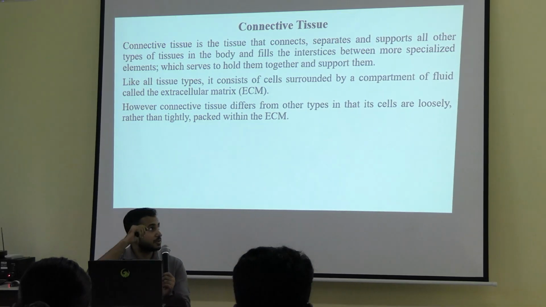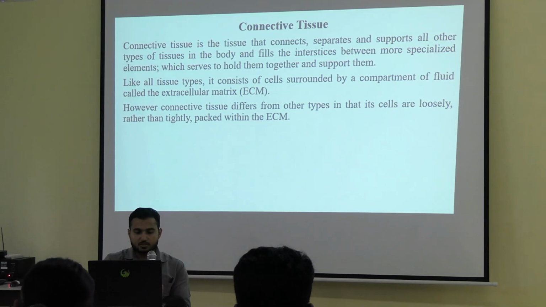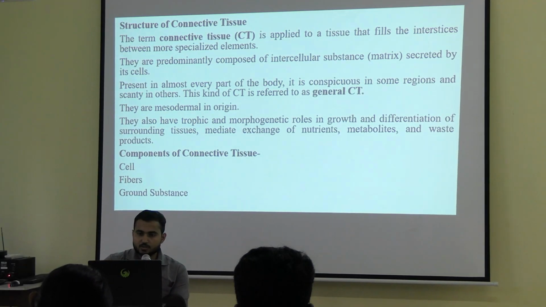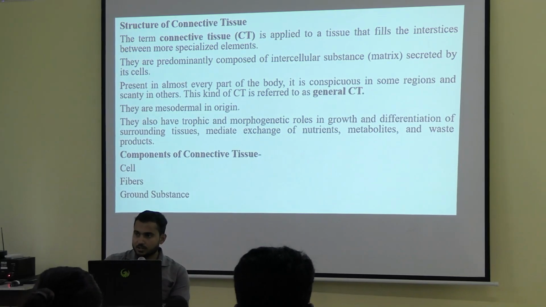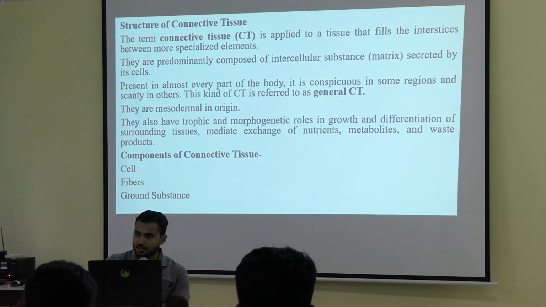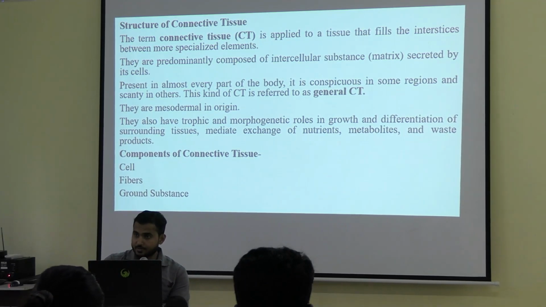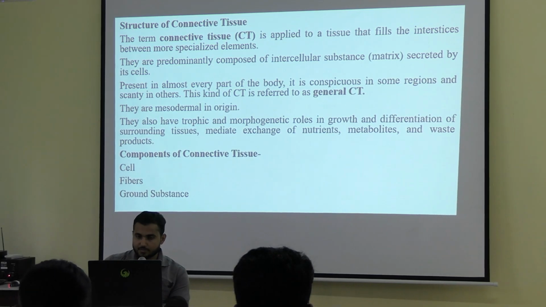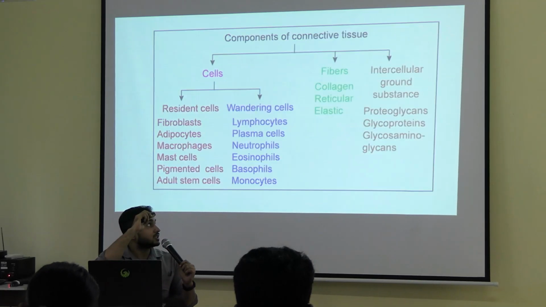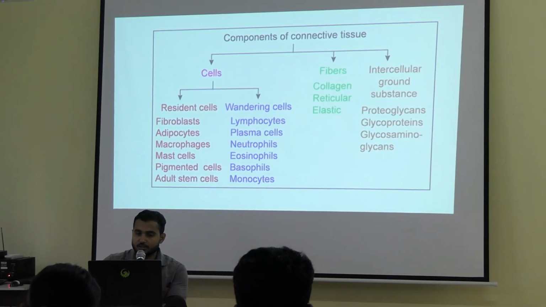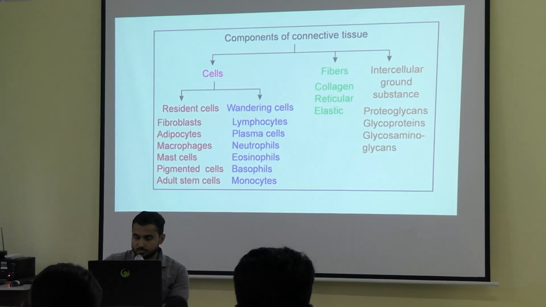Though we are revising, that's why we will go a bit faster. Next is the connective tissue. You have to know about the components of the connective tissue. How many components are there? Three components are there: cells, fibers and ground substance. So you have to know what the different types of cells present are, the different types of fibers, and what is exactly present in the ground substance. For that, I have shown you the chart that day. With the help of this chart you can understand the components of connective tissue.